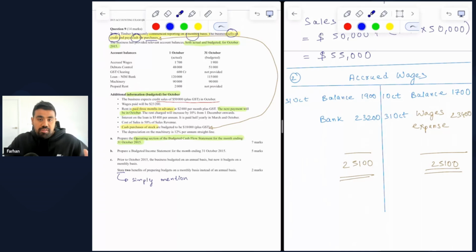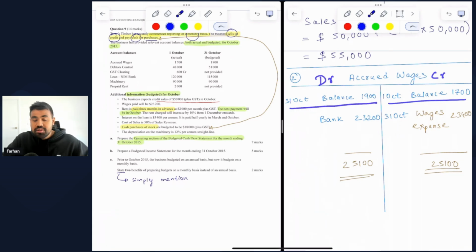Liabilities, when they increase, we credit them, and when they decrease, we debit them. So it's basically the exact opposite treatment to what you would do with assets. So on the credit side, I've included the opening balance of $1,700, and on the debit side, I've included the closing balance at 31 October of $1,900.